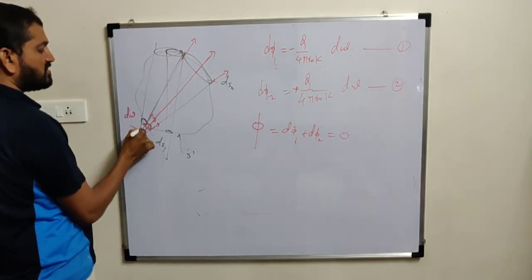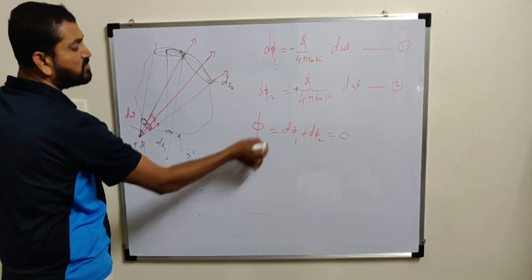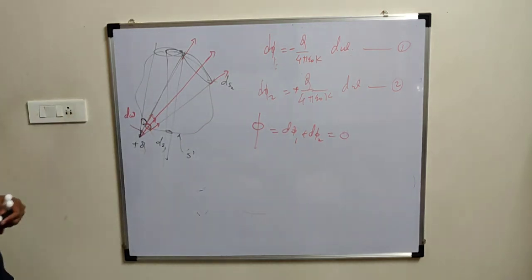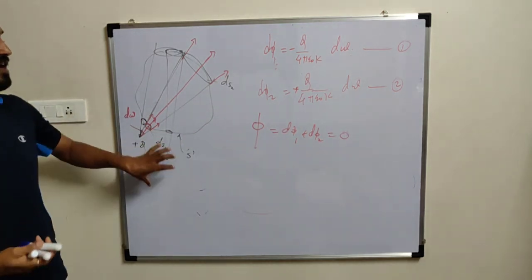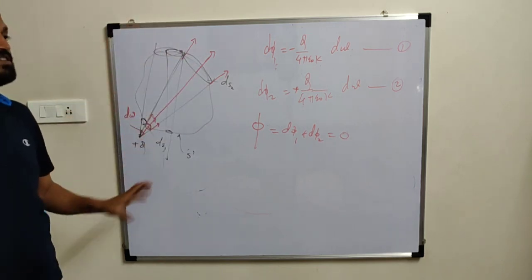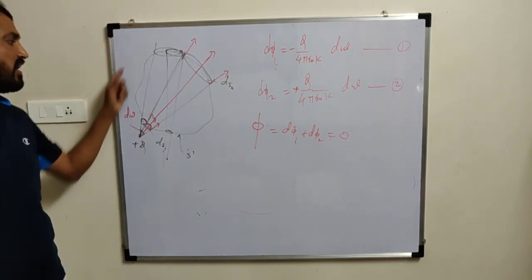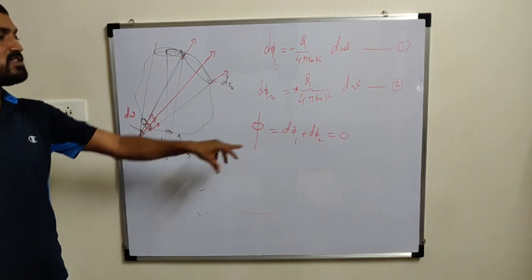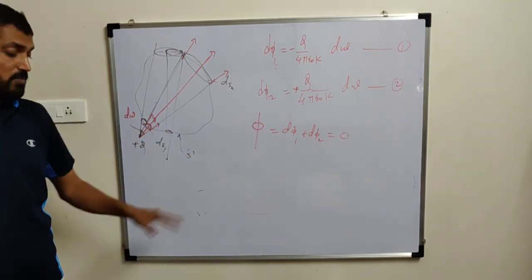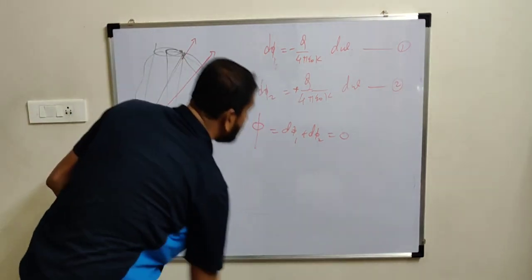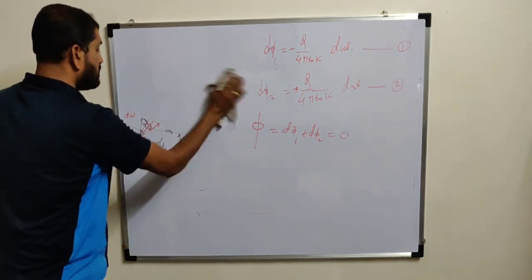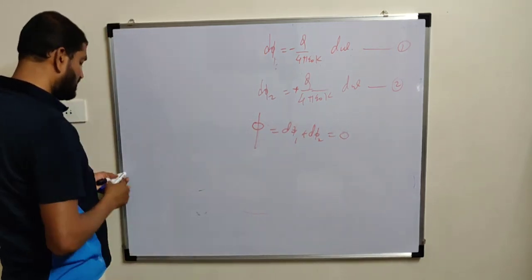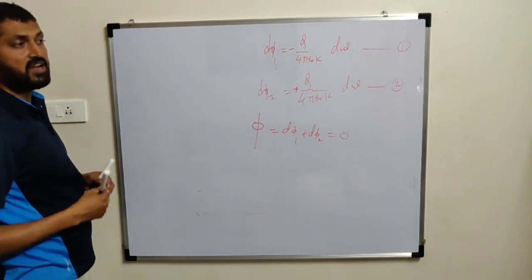Again for these two cross sections the solid angle is the same, so we get the same magnitudes, and again the total net flux comes out equal to 0. It means that if the charge is outside the closed surface, always remember, the total electric flux over that surface always comes out equal to 0. In many competitive examinations there may be a question where the charge is given outside the surface, and then the electric flux is always 0.